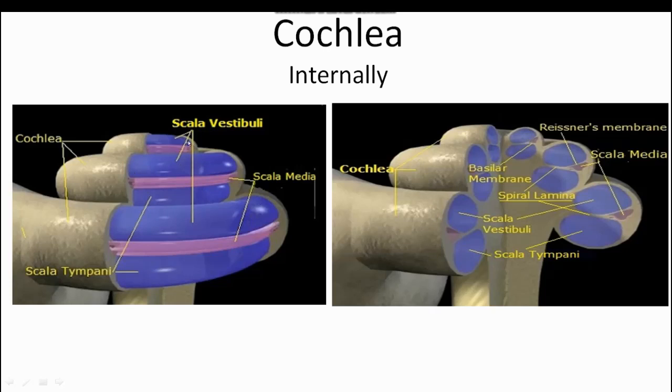But when it reaches near the apex, the length is limited up to here only. Clear? We can see the two chambers, the superior chamber scala vestibuli and the inferior chamber scala tympani. The same thing is here in cross section. We can see the chambers. Clear? No need to repeat the same thing here.